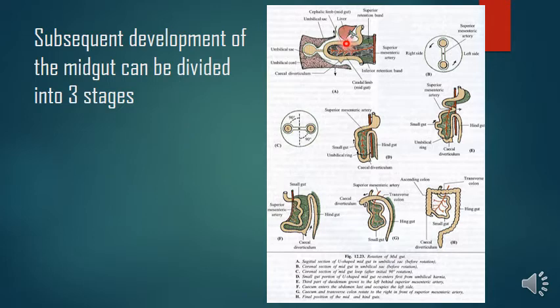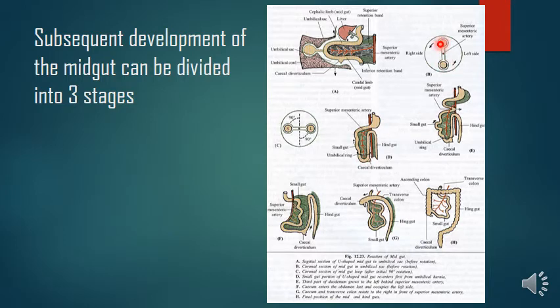It causes pressure on the cephalic limb of the intestinal loop, right? Eventually what happens is, the cephalic limb rotates downwards. Okay, it rotates downwards like this, downwards.